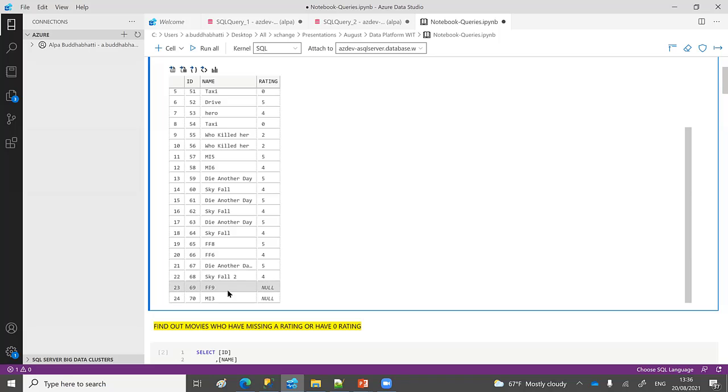Because some of my data has missing values, you can see it has a null, and some of them have a 0 here. You can see in 2 places I have a 0 and in 2 places I have a null. So this is not accurate data. And this is very simple data, but in real life you have millions of records, so you can't find them by eye. It's very difficult to find out. You need a few days to find all the other information for that.